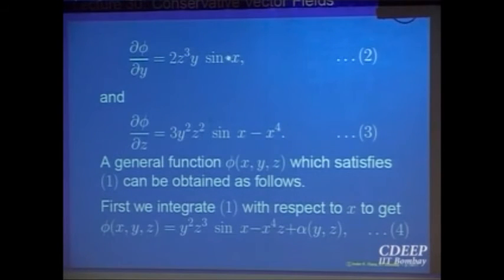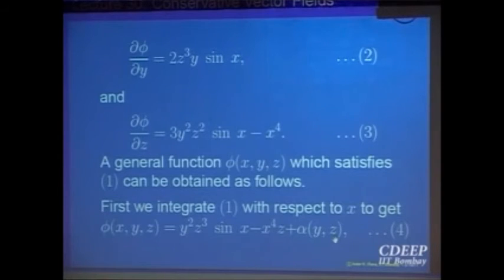Okay. So this is my possible candidate for phi. Take the partial derivative with respect to y. Here is another equation which says the partial derivative with respect to y must be this. Equate the two. That will give you a possible candidate for alpha of y, z.